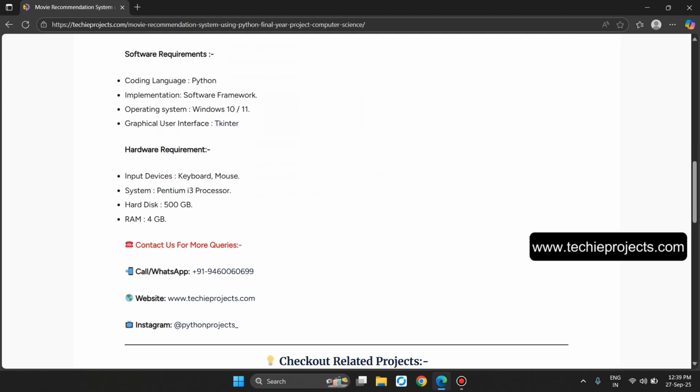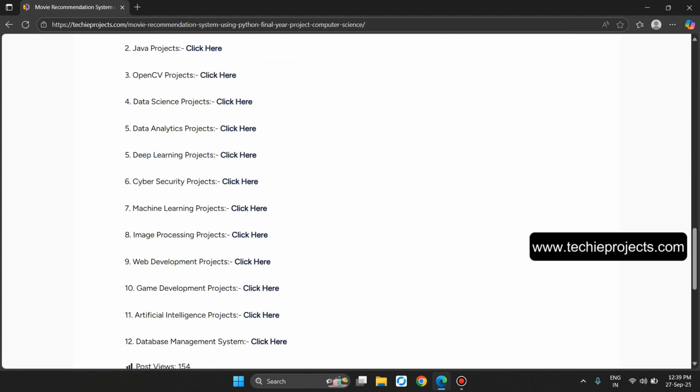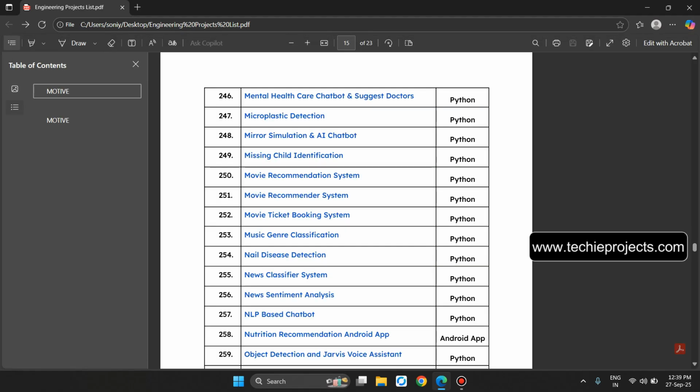These are the hardware and software recommendations. Contact us for more queries and check out related projects in different domains. Let's go back. Now the point number 252, movie ticket booking system.